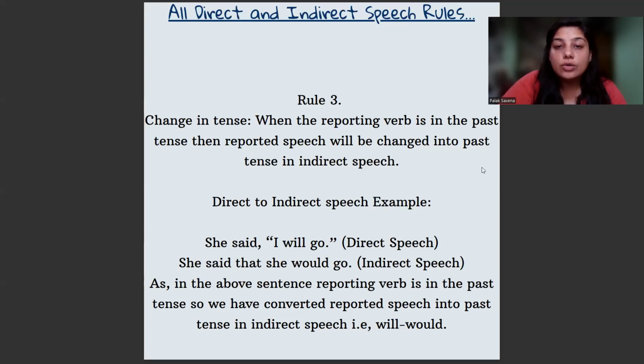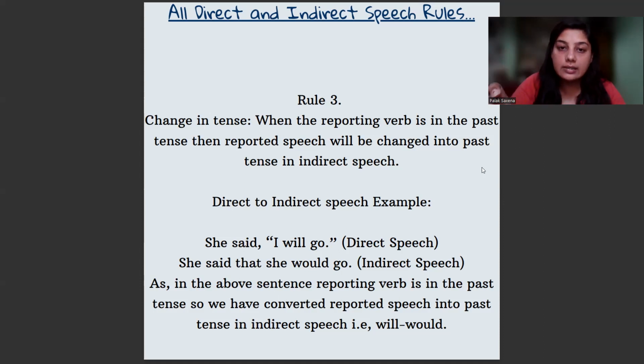Now we will understand the sentences in which there will be a change in the tense. When the reporting verb is in the past tense, the reported speech will also be changed into the past tense. It's a very simple thing, like an agreement. If the reporting verb is in the past, then the reported speech will also be changed into the past. For example, she said, "I will go." Here, "she said" is the reporting verb, and the verb is in the past tense. Say is present, says is present, but said is past. So when we convert this direct into indirect, number one, we will use the conjunction "that", which is understood, but we will change "will" into "would".